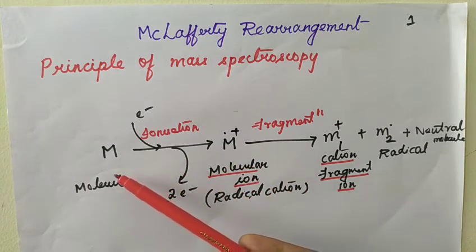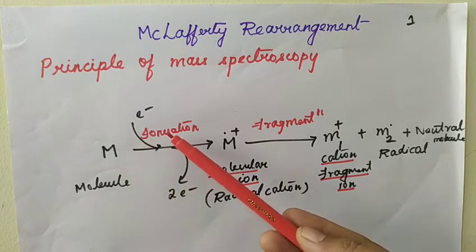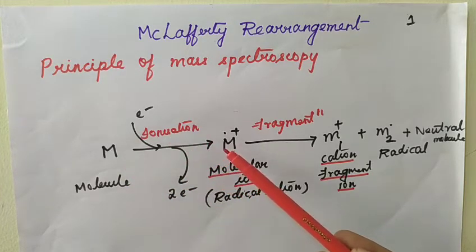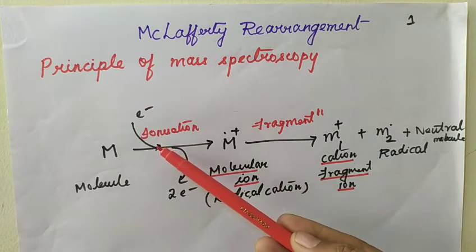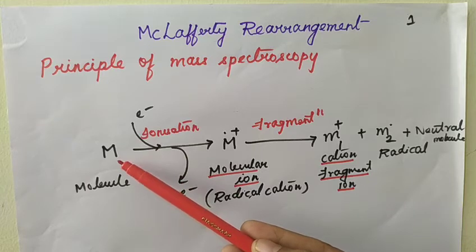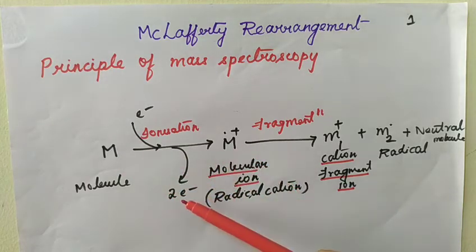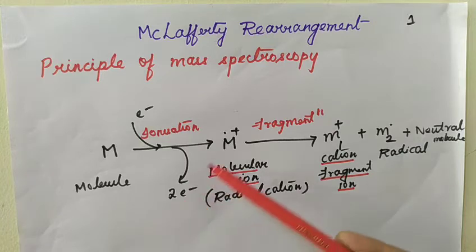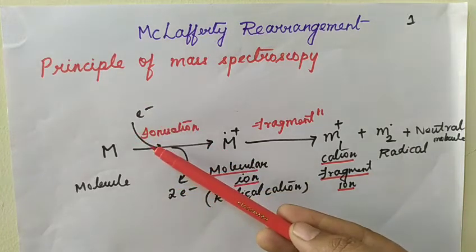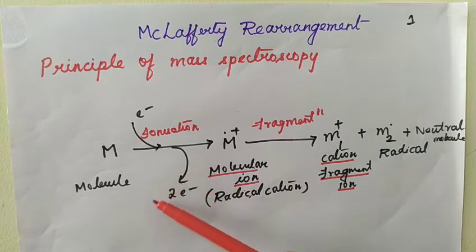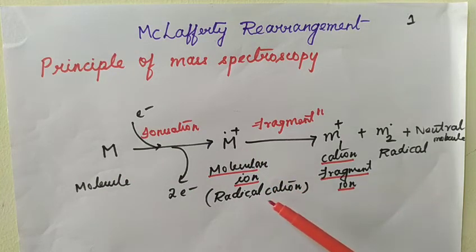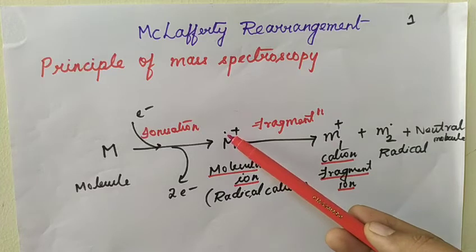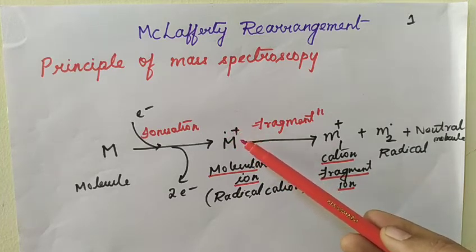According to the principle, the molecule is bombarded with a beam of electrons and the molecule undergoes ionization with the emission of two electrons. Even though one electron is bombarded, why is there emission of two electrons? One electron is emitted from the molecule itself and the other electron is the bombarded electron, and that's why there is emission of two electrons. And the molecule will form the molecular ion, otherwise also known as radical cation, because it has one unpaired electron and the positive charge on the molecule.